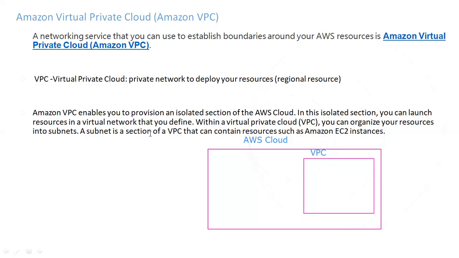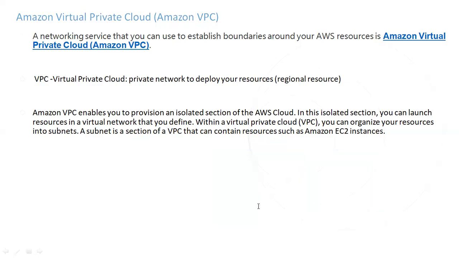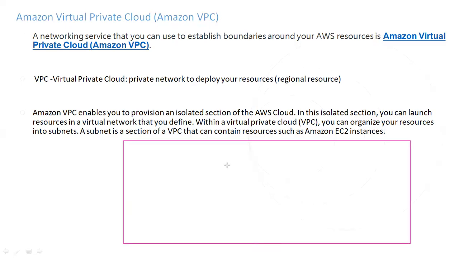Let's understand. First of all, let's understand what is a VPC. VPC is a service that allows you to create one isolated section within AWS. Suppose this is your AWS. If you want to create one isolated section, you can create it using the VPC service. So we have created one isolated section. Within this isolated section, the VPC allows you to create one virtual network. And now this virtual network, you can divide into several sub-networks.